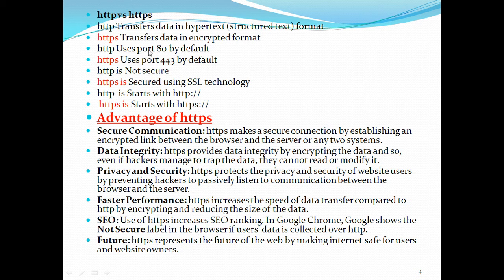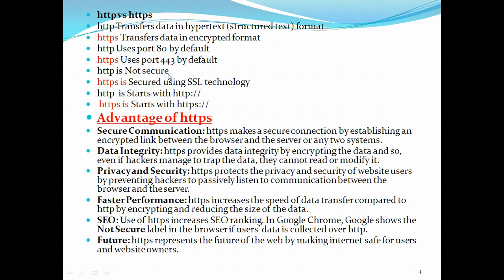HTTP uses port 80 by default. Port 80 is the actual HTTP protocol port number, the IO port number used for end to end connection creation. By default, HTTP is assigned port 80, because there are 16-bit ports in the connection oriented protocol maximum. So 80 is assigned. HTTPS uses port 443 by default. There is a difference. 443 is the standard port number assigned to HTTPS.